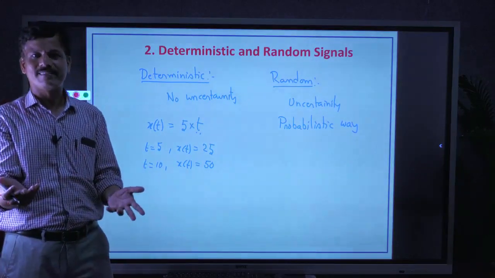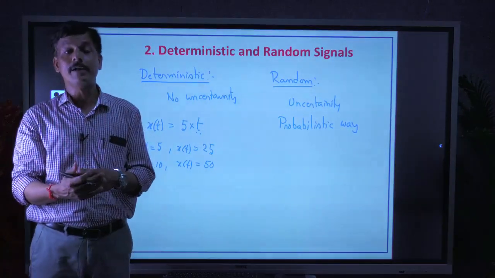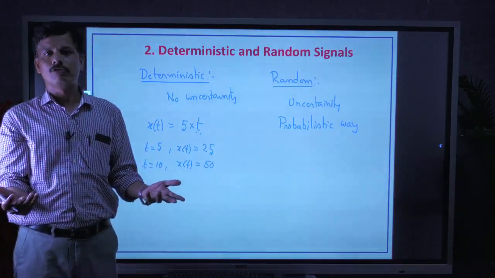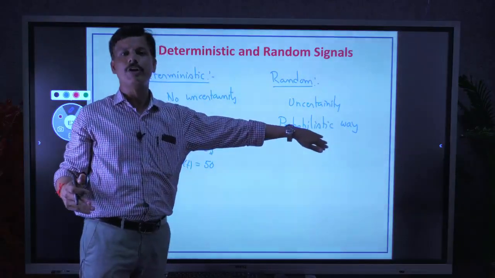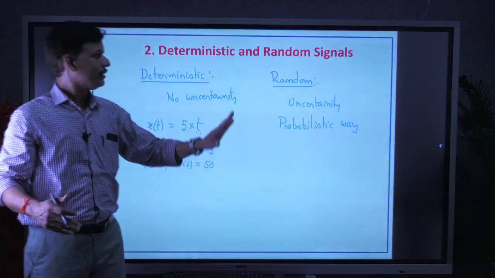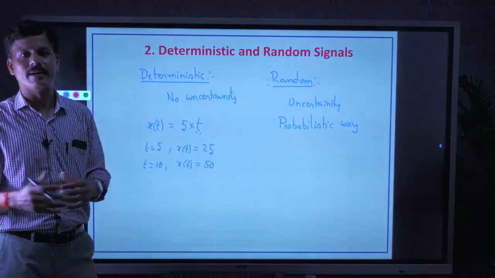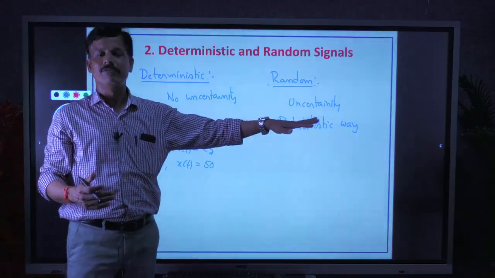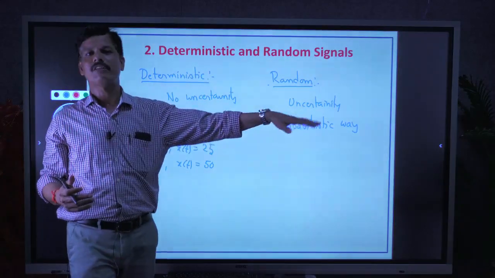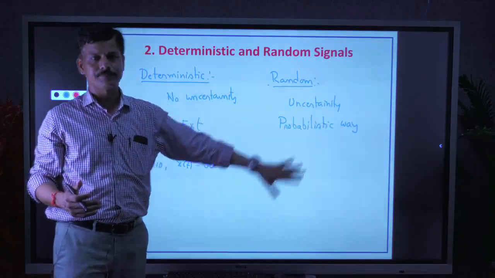That is a guess, but we can't tell exactly that tomorrow it is very hot. It may rain suddenly. So only in a probabilistic way can we tell. That's why the subject that deals with random signals is probability theory and random processes. That is completely a different subject, where different parameters are used to deal with random signals.